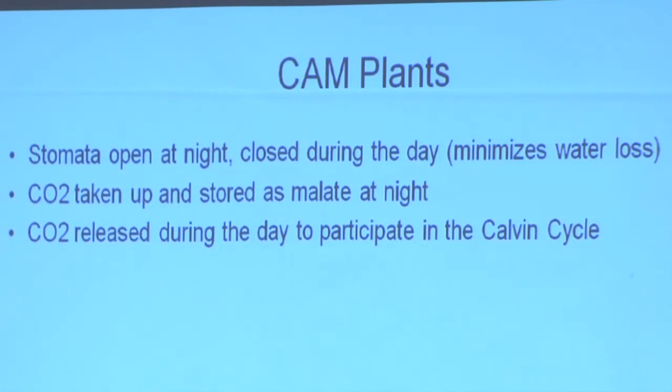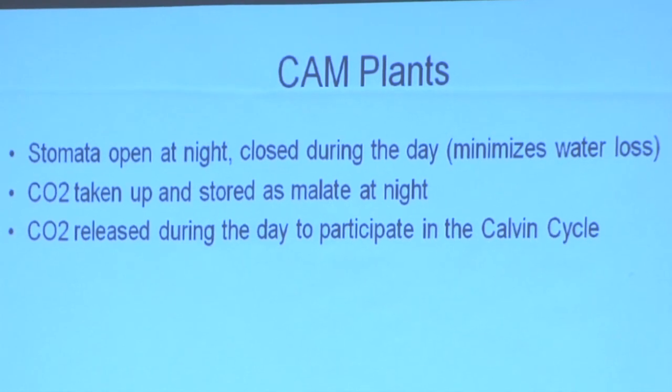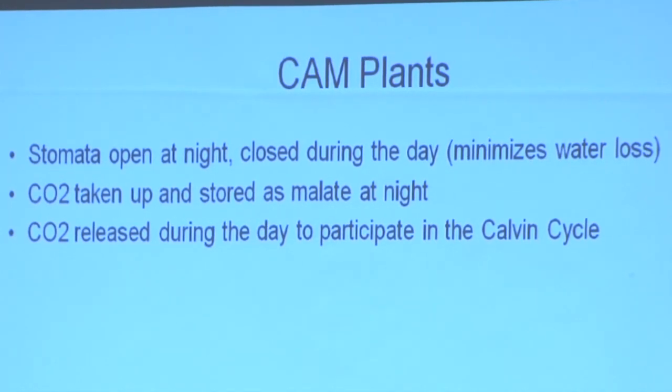But the idea is similar here. So at night, if they open up their stomata, preferably at night, these desert plants, to take up CO2, that's when they're going to lose the least amount of water to evaporation. And so CAM plants only open their stomata at night. That's when they absorb carbon dioxide. They store that carbon dioxide as malate. And then in the morning, when there's plenty of light, they turn that malate back into carbon dioxide and use it for the Calvin cycle.